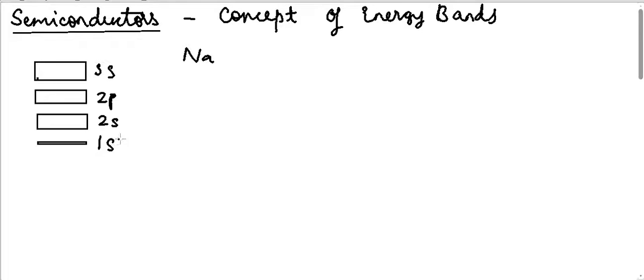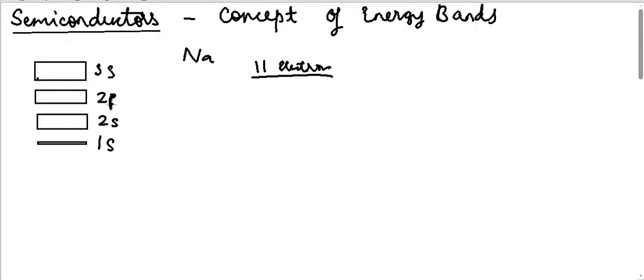Now let us fill the electrons of sodium, and we know that sodium has 11 electrons. I will not go into the details of why there are 2 electrons in 1s, 2 electrons in 2s and 6 electrons in 2p.